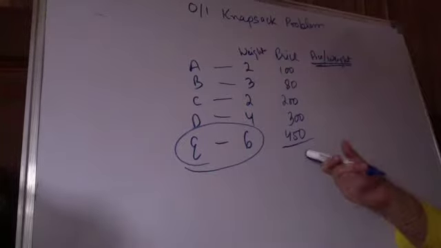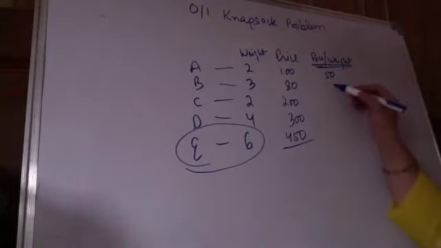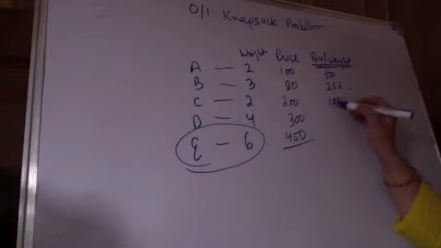Only looking at the price, you cannot say whether it is more costly or less costly. You should know the price per unit weight for the item. So if you calculate the price per unit weight, this is 100 by 2, it gets 50 per kg. 80 by 3 comes out to be 26.66 per kg and something like that.